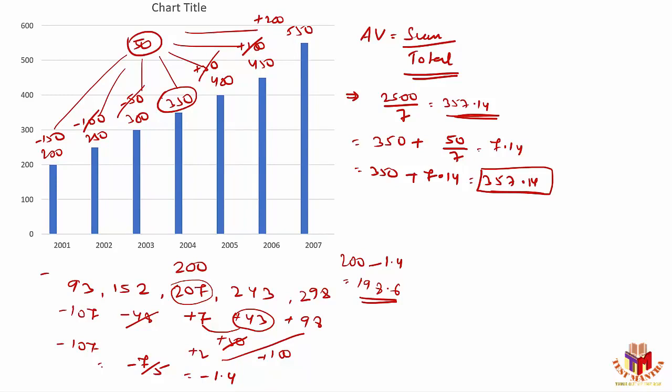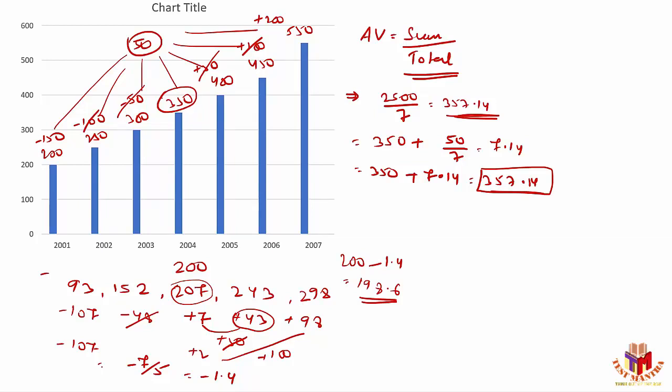So I can say 200 is 200 more than 0, and 250 is 250 more than 0, 300 is 300 more than 0, and this process continues. Then we add those. So I can say with respect to 0, this 200 is an error, 250 is an error, 300 is an error, and this process continues here. So we have added all the errors and divided by 7. That's why you got 357.14.